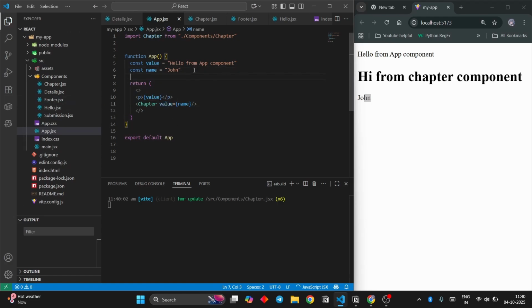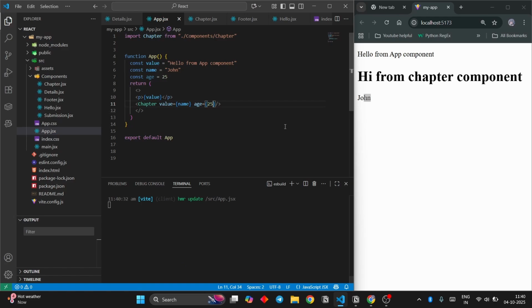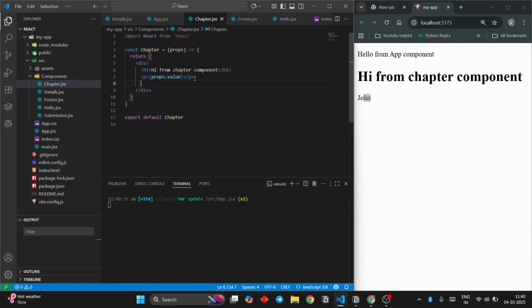Again, this time const age is equal to 25, and then say age is equal to 25. Any errors? No errors. Now let's go to chapter component and write this in another paragraph tag saying props dot age. Yes, we got 25. Now, this is one way of writing props.